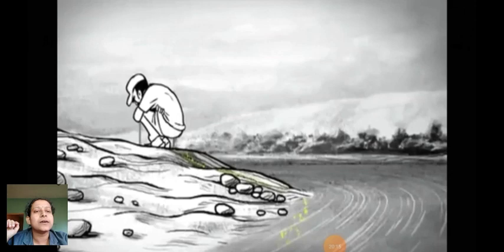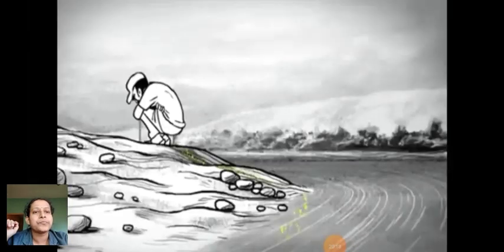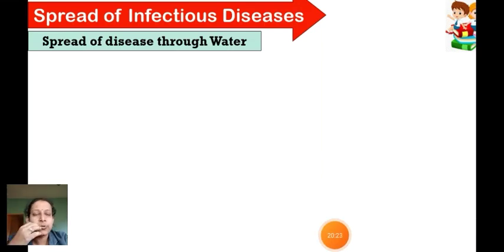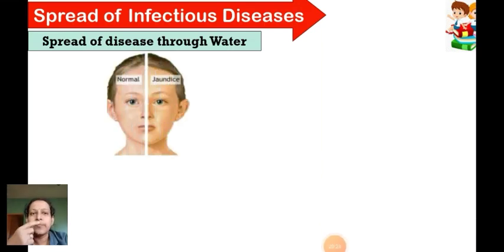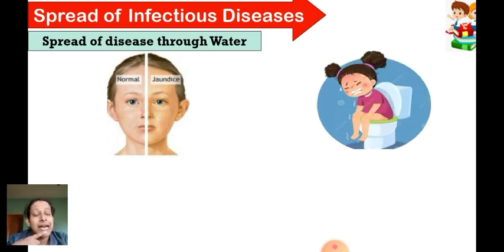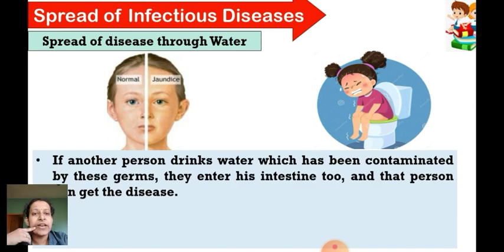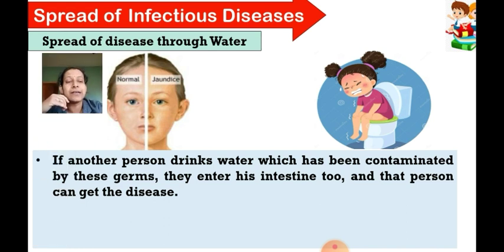Now let's see the next one, that is diseases spread through water. A little ahead we'll go. You can see a normal person, whose face is fair, whereas in the jaundice patient you can see yellowing of the face and all, right? Then this is diarrhea, when you get loose motions. Fine. So if another person drinks water which is contaminated by these germs, they enter his or her intestine too, and that person can get the disease.